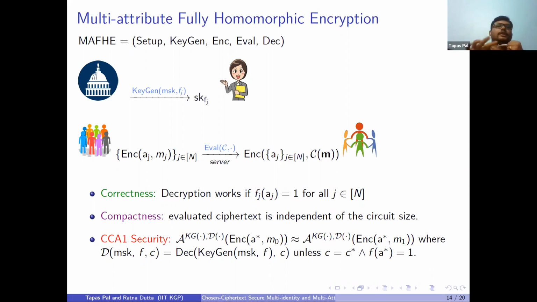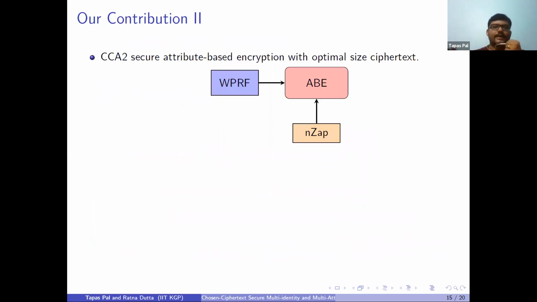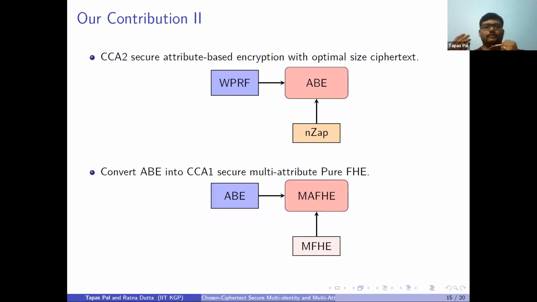First we will construct a CCA2 secure AB from witness PRF, then we will convert that AB to multi-attribute based fully homomorphic encryption. So this is the line that we'll be using: witness PRF and non-interactive JAP to achieve a CCA2 secure attribute-based encryption.